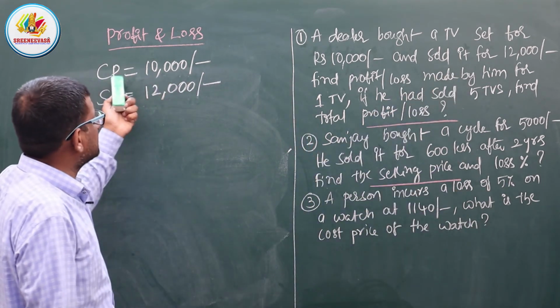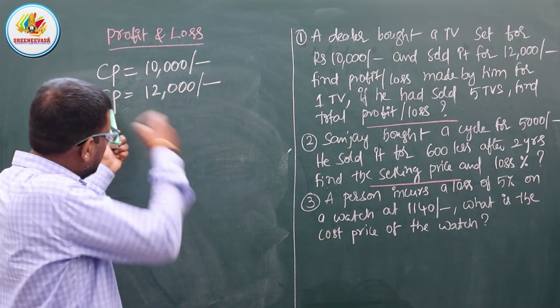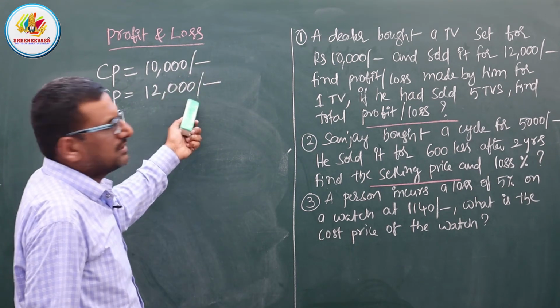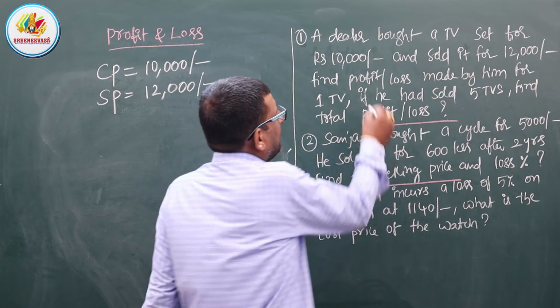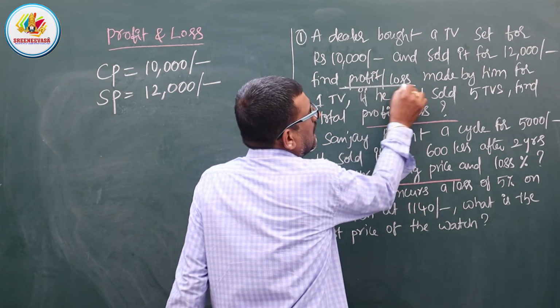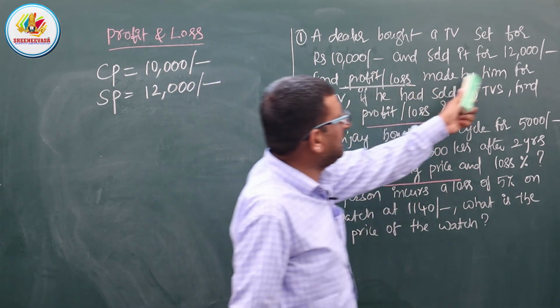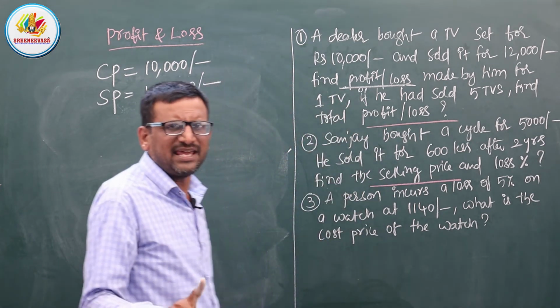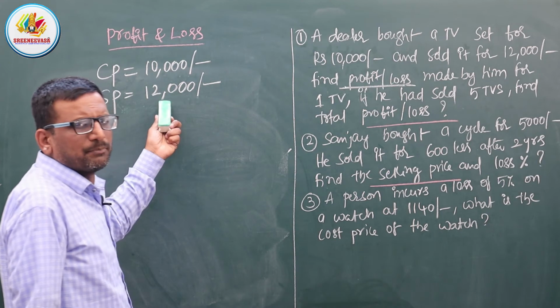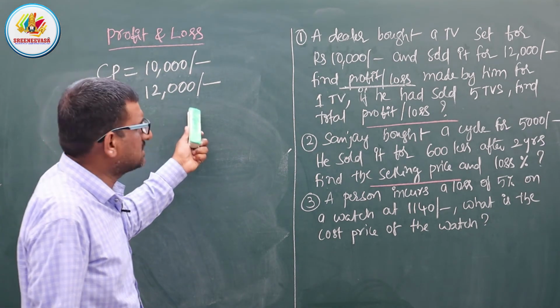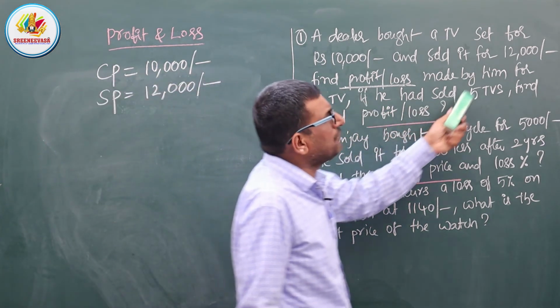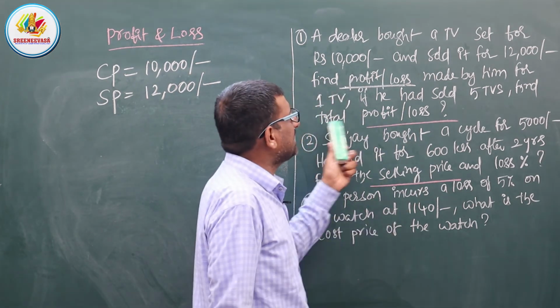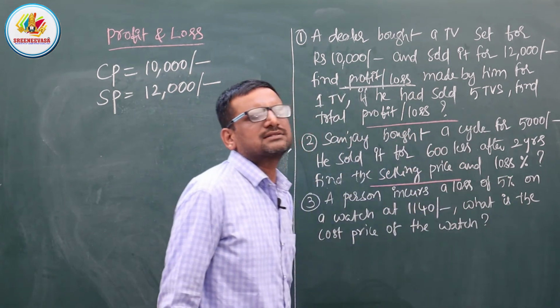So cost price is 10,000 and the selling price is 12,000. Find whether the profit or loss made by him for one TV. If he had sold 5 TVs, find the total profit or loss.